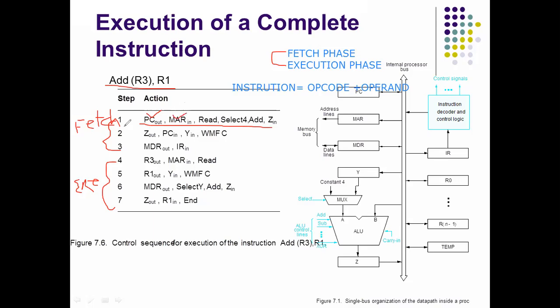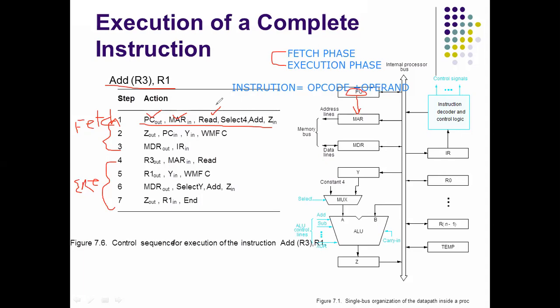PC contains the address location, which is placed in the memory address register, and a read request is sent to the memory. In this diagram, whatever location is in PC is given to the memory address register.